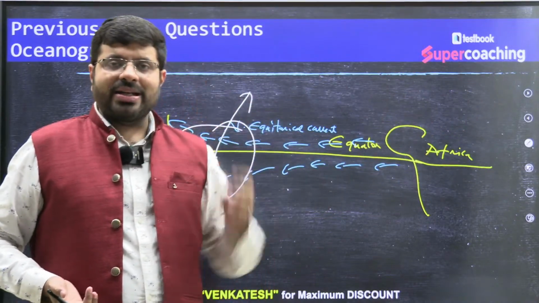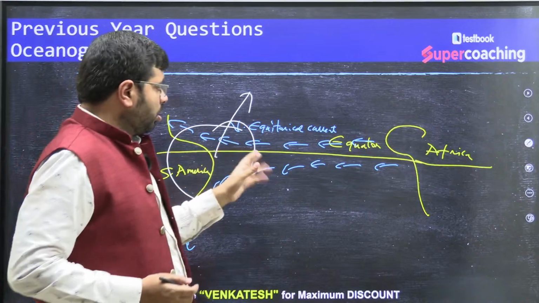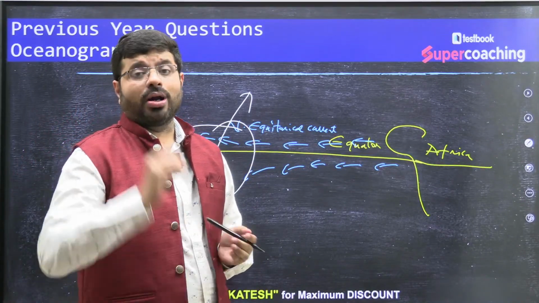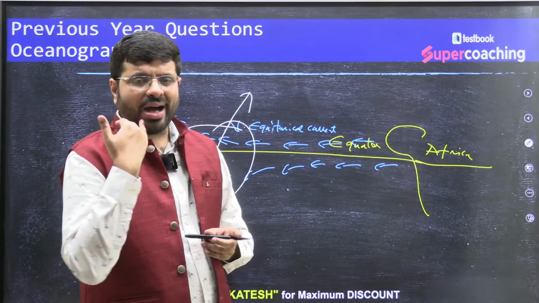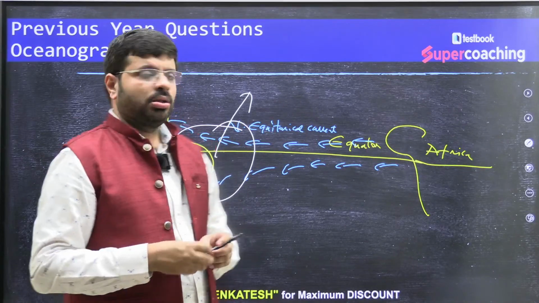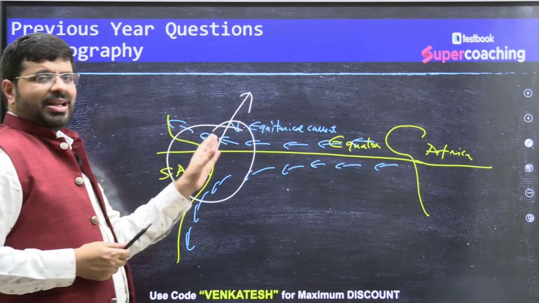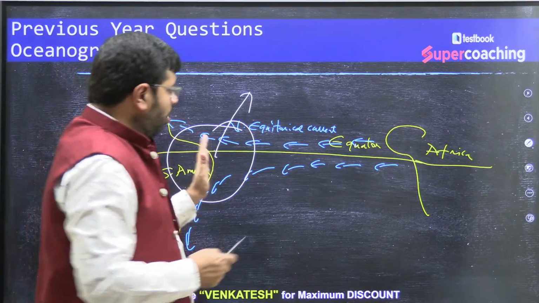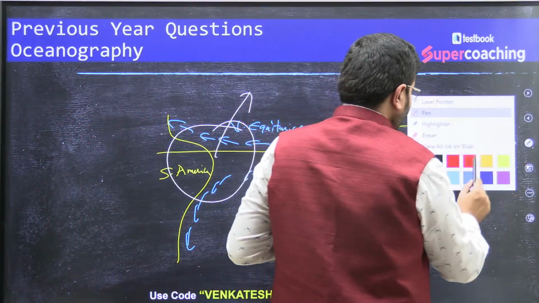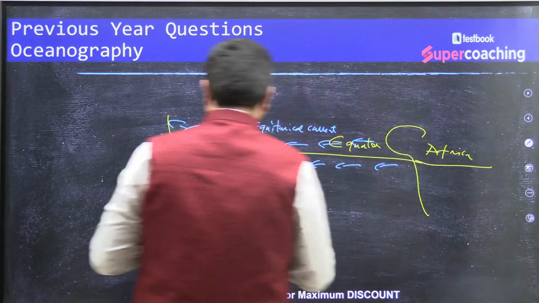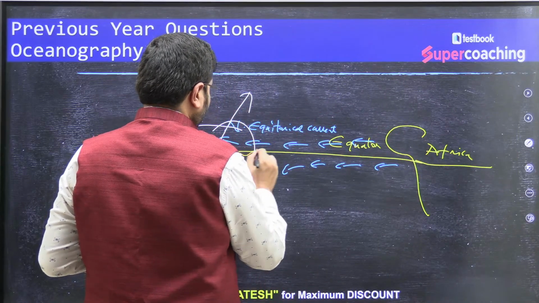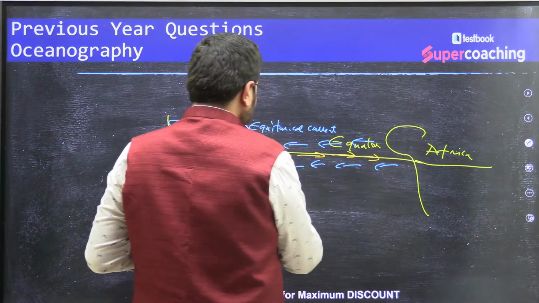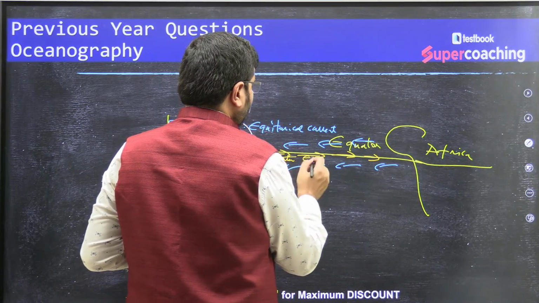As the gradient develops, and you know that the equatorial region is a zone of calmness, of doldrums, because there is nothing else obstructing it, the water which is piling up on the coast of Africa and the coast of America moves along the coast, along the equatorial line. So this water moves up here in this way, which we call the counter equatorial current.